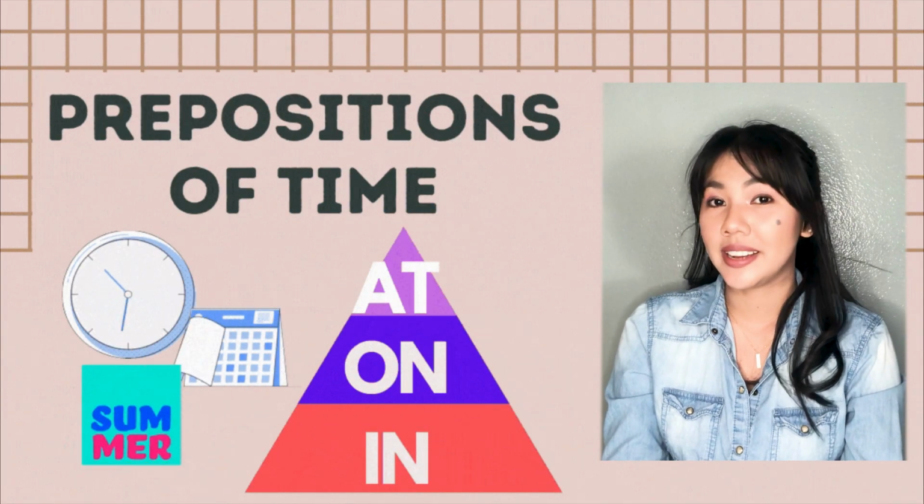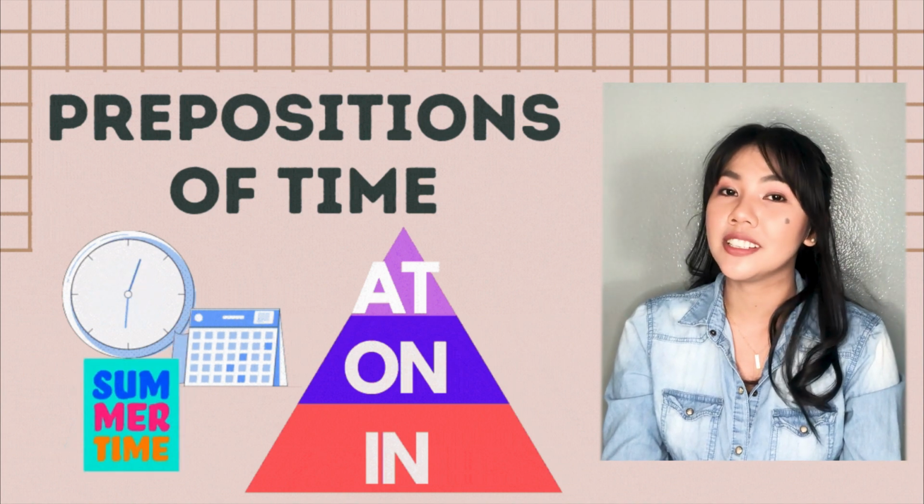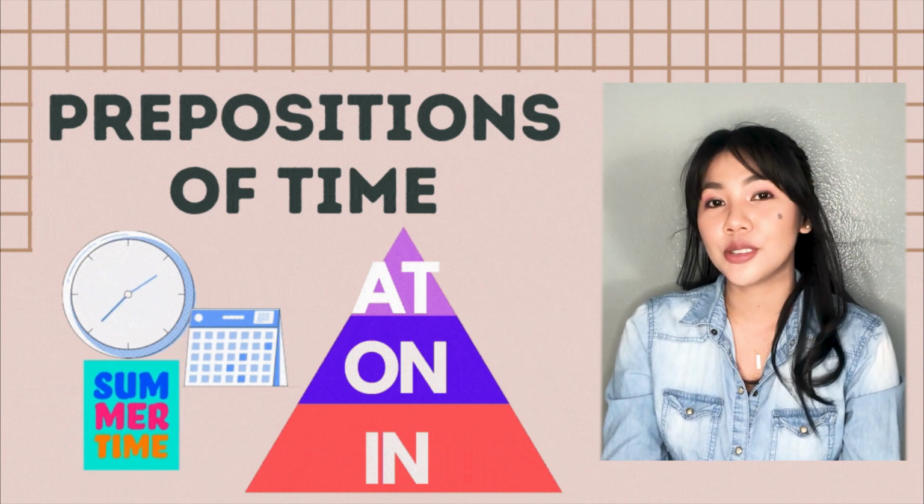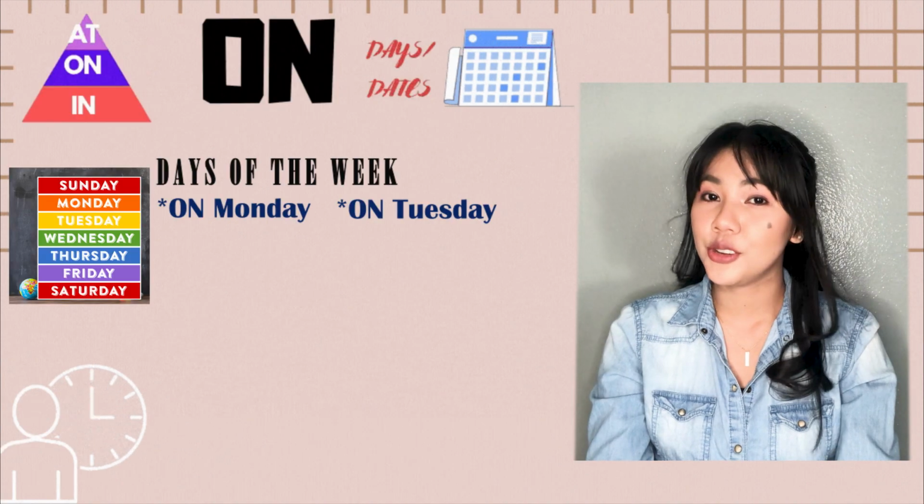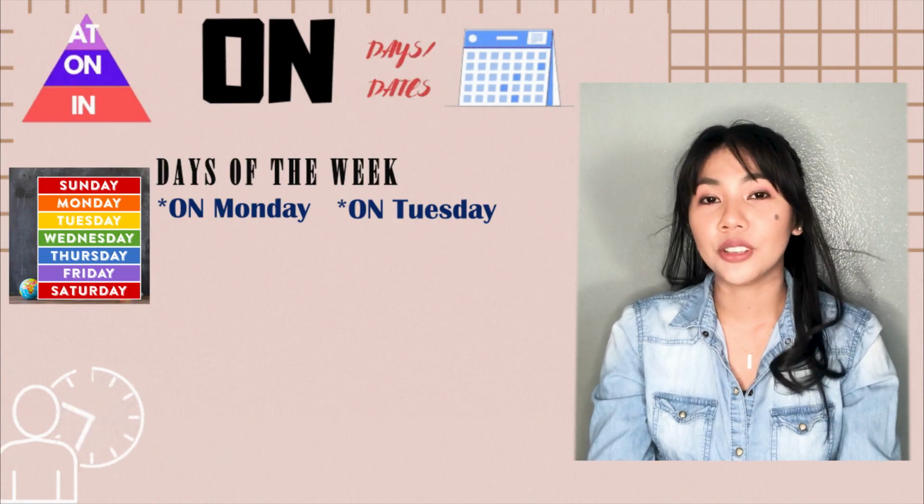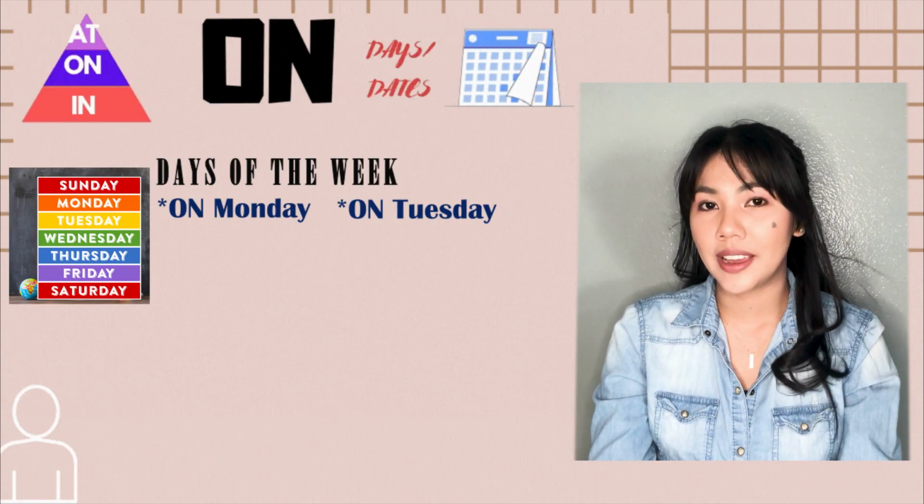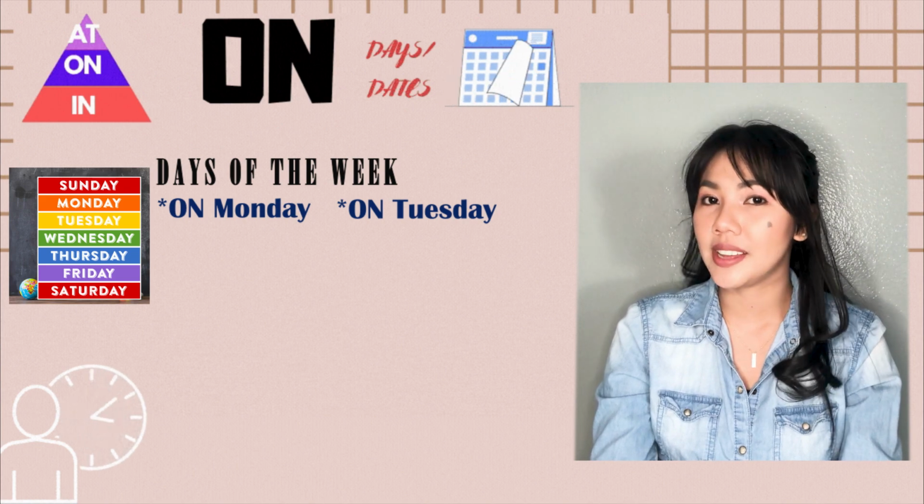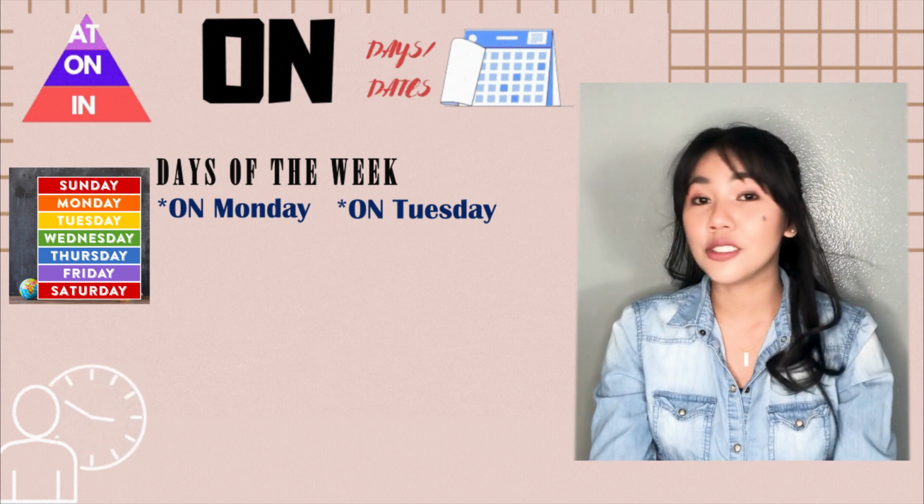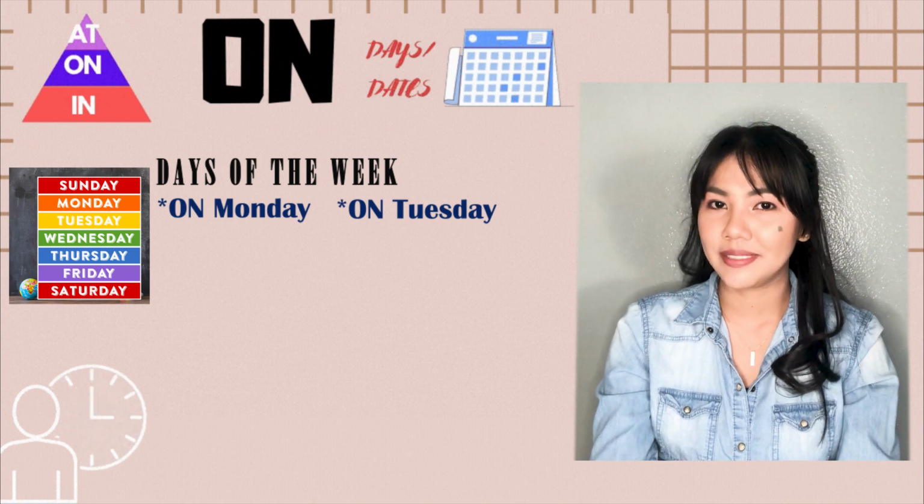Let's move on to the next preposition, the preposition on. On is used for a little broader. On is used for the days of the week. Example, on Monday, on Tuesday, on Wednesday, on Thursday, on Friday, on Saturday, and on Sunday.